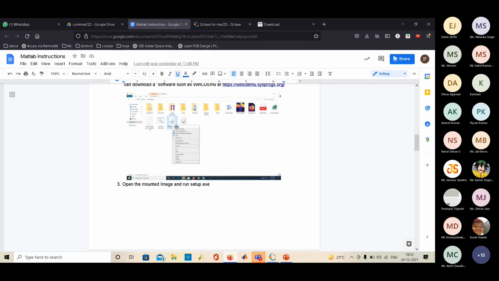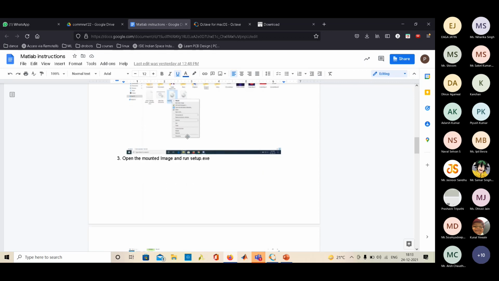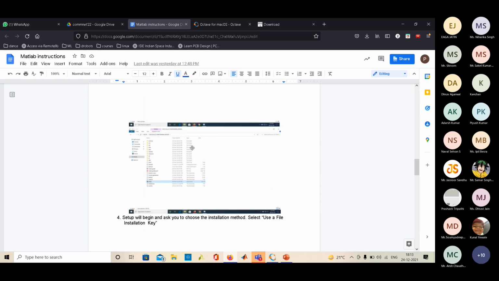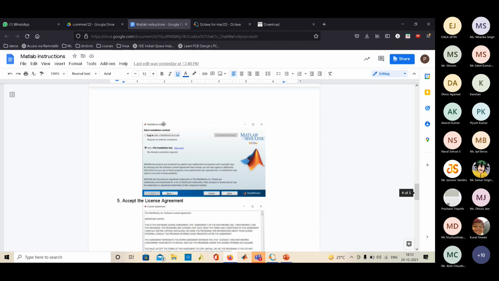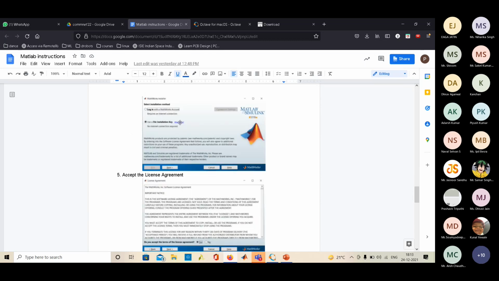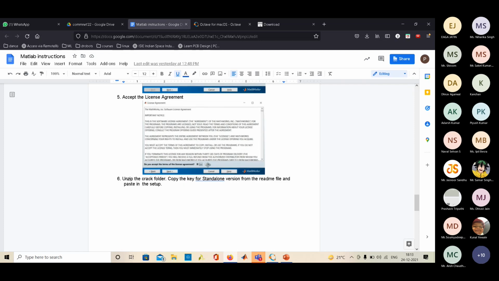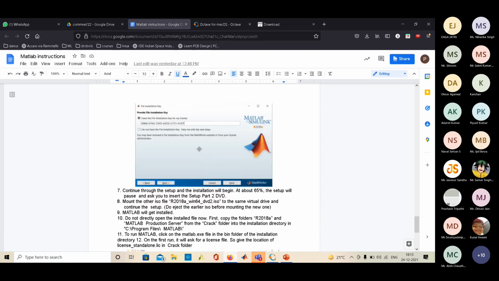The second step is to mount the first DVD. Then in the first DVD you can run the setup.exe file. It will be available in This PC. After doing that, use file installation key, select this option, accept, next. Then I have a file installation key. This will be provided in the crack folder. There in the readme file, you will find this file installation key. By entering this, it will proceed with the installation. So you have to do next from here.